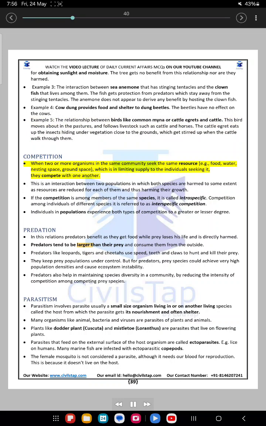Competition. When two or more organisms in the same community seek the same resource, e.g., food, water, nesting space, ground space, which is in limiting supply to the individual seeking it, they compete with one another. This is an interaction between two populations in which both species are harmed to some extent as resources are reduced for each of them, thus harming their growth.